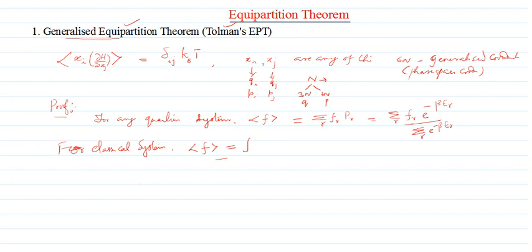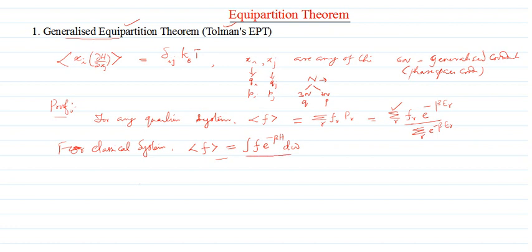In place of the sum over R, we are replacing it with an integration. Integral of F, there is no quantization so I need not write FR, times e raised to minus beta H. Earlier it was sum over R e raised to minus beta ER, here instead of ER we are writing the Hamiltonian. Then we do the integration over the entire phase space which is accessible, of course.